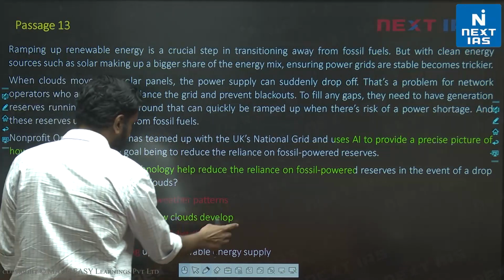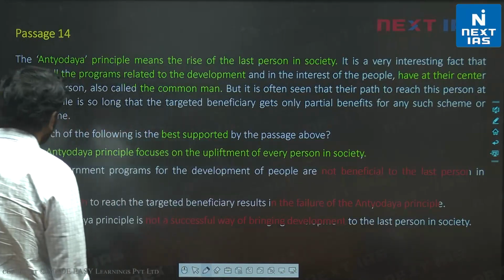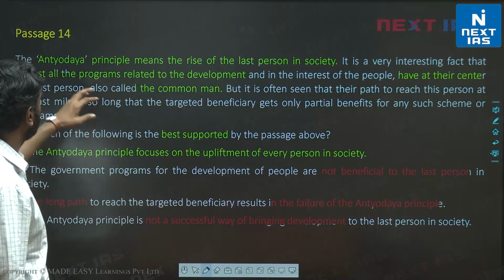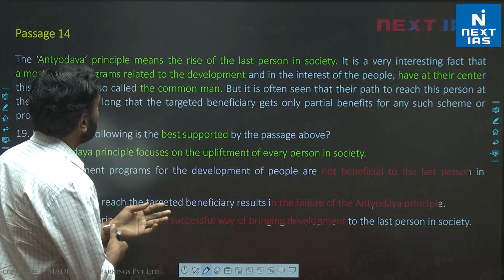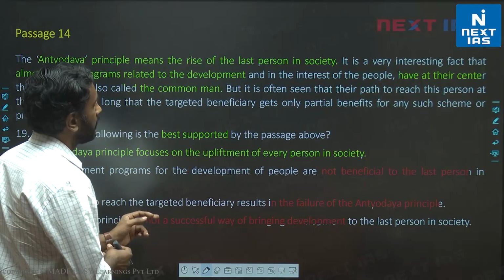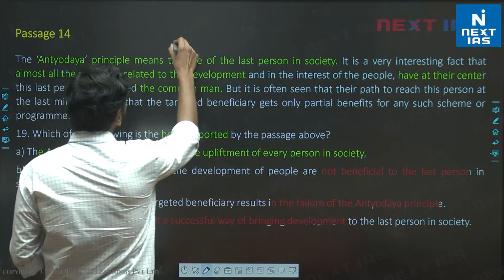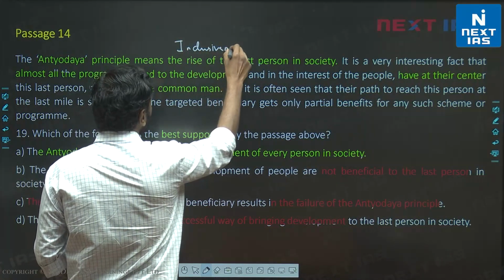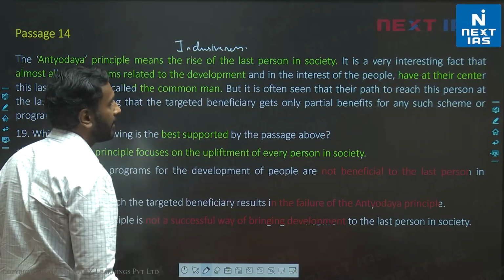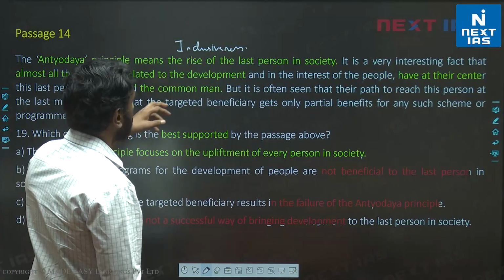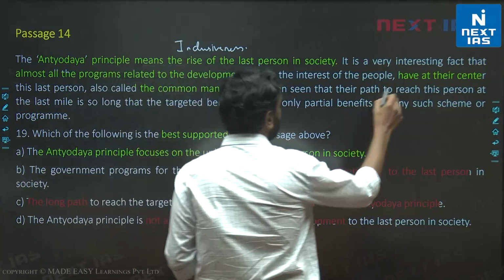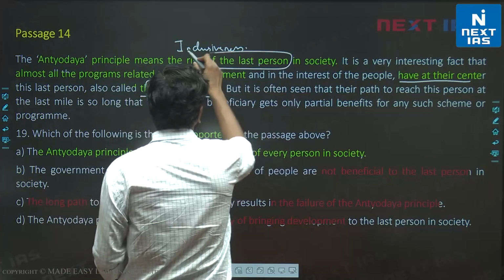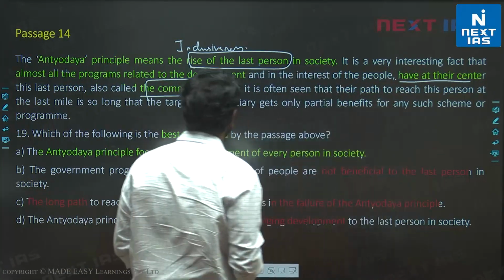Let's look at the next one. Which of the following is best supported by the passage above? Now, the Antyodaya principle means the rise of the last person in society. So basically, we would understand this as an inclusive concept, right? Inclusiveness badhane ka concept hai. It is a very interesting fact that almost all programs related to development have at their center this common man, right? Rise of the last person.